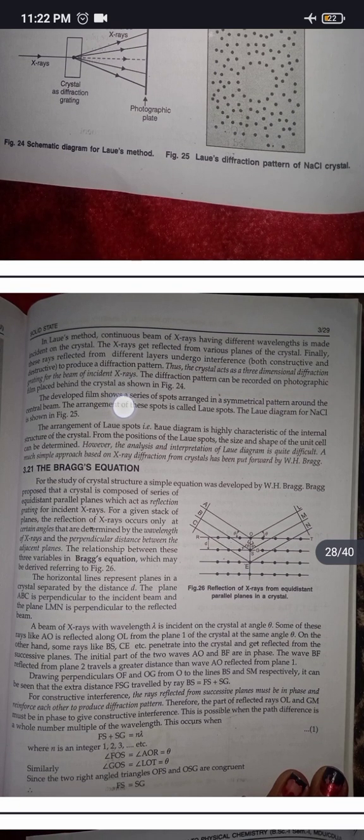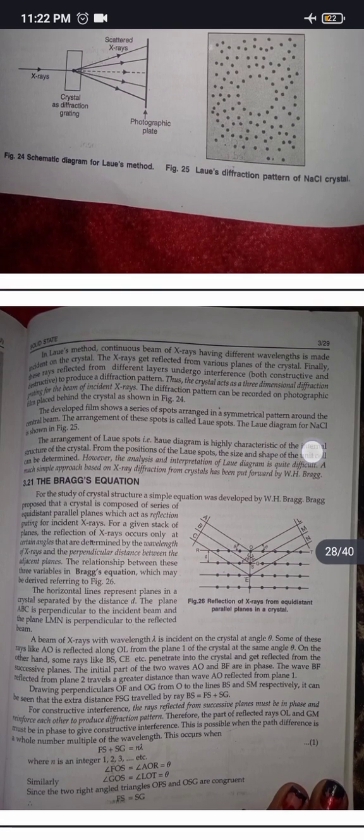The developed film shows a series of spots arranged in a symmetrical pattern around the central beam. The arrangement of these spots is called Laue spots. The Laue diagram for NaCl is shown in figure 25. The arrangement of Laue spots, the Laue diagram, is highly characteristic of the internal structure of the crystal. From the positions of the Laue spots, the size and shape of the unit cell can be determined. However, the analysis and interpretation of the Laue diagram is quite difficult.